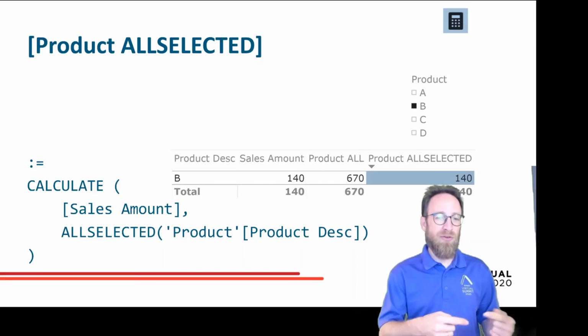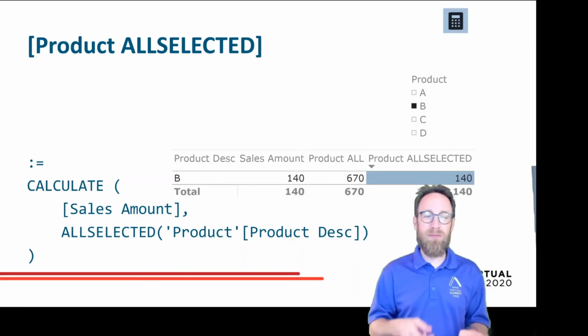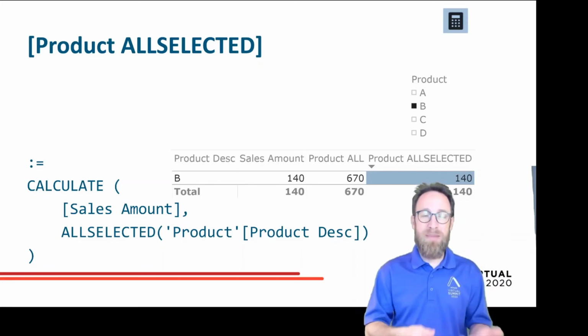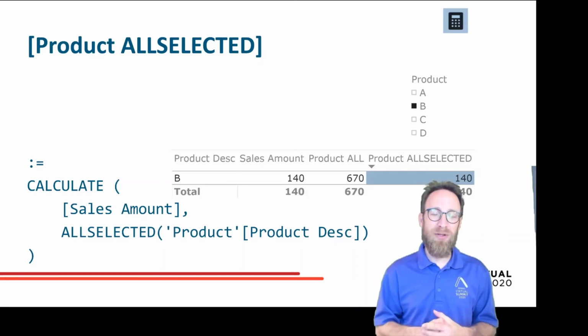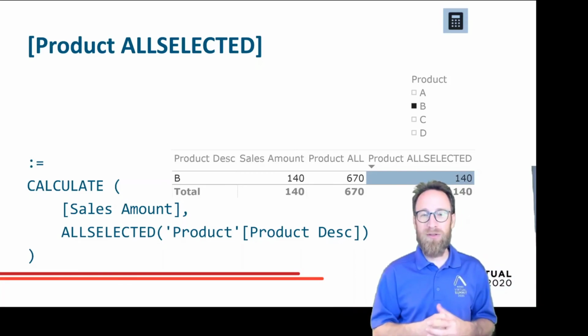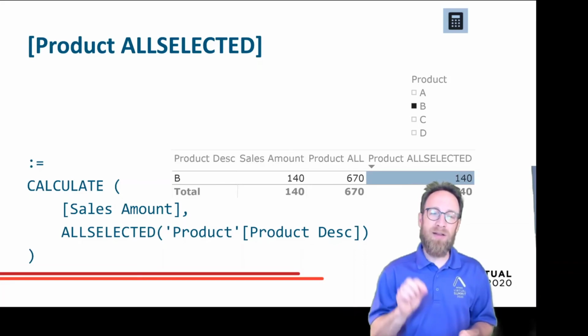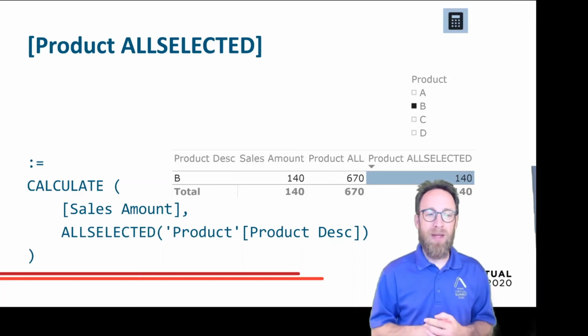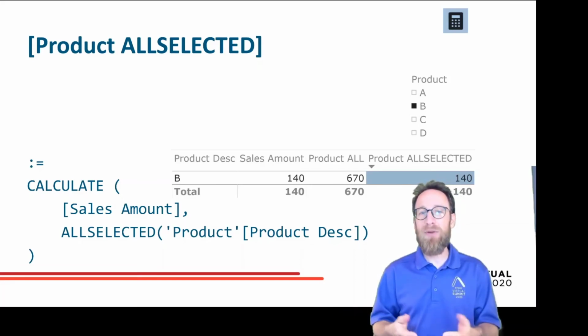Because the measure asks for ALLSELECTED product description, and ALLSELECTED has some logic built in, so it can find out that there's a filter outside of the current visual. So there's a filter in a slicer asking only for product B, and ALLSELECTED stays influenced by this filter.